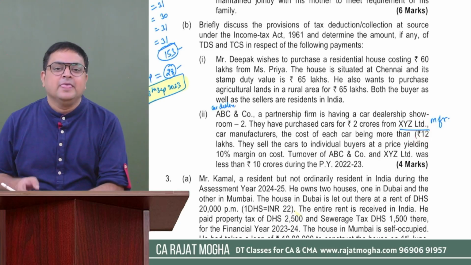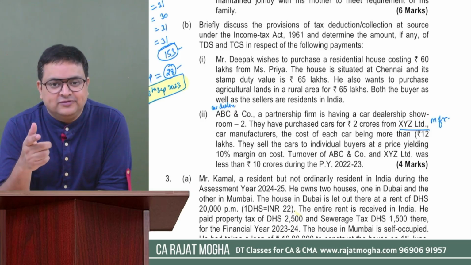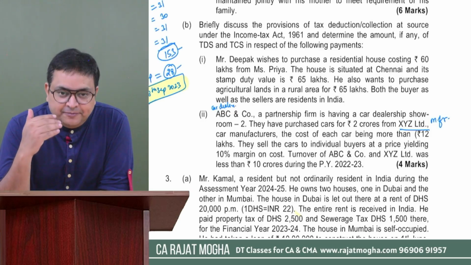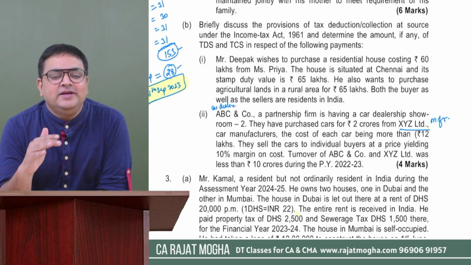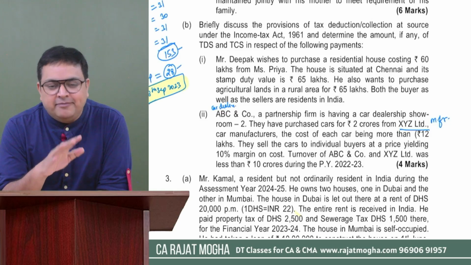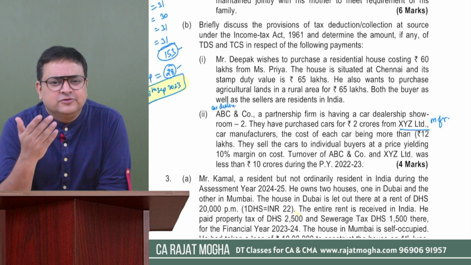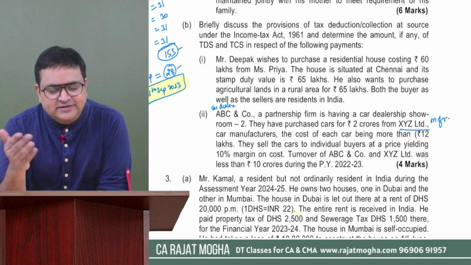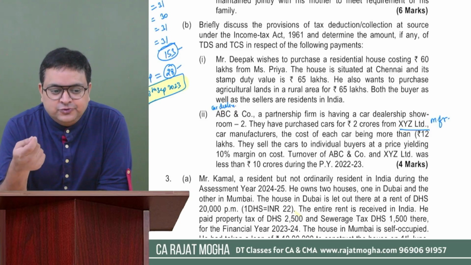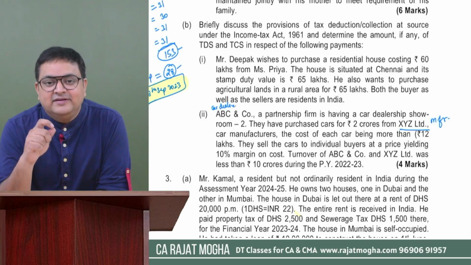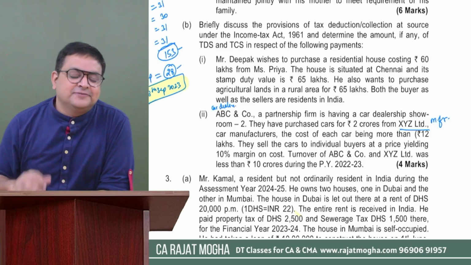than 12 lakh rupees. So we understand there is a section in TCS, tax collected at source, where we have the provision. If a person is selling car of more than 10 lakh rupees, then 1% TCS is applicable. If you remember the section number, you can quote it, otherwise not necessary. The section is 206C1F, which says regarding motor cars, if it is more than 10 lakh rupees, because government wants to observe that if there is any high value transactions, that is the reason this provision is there in TCS.